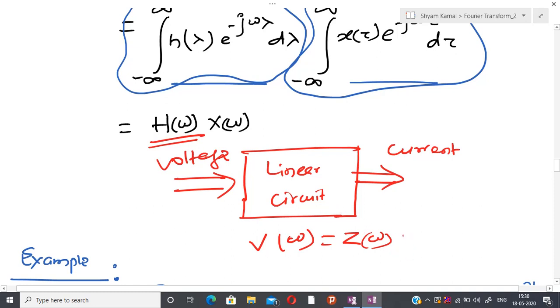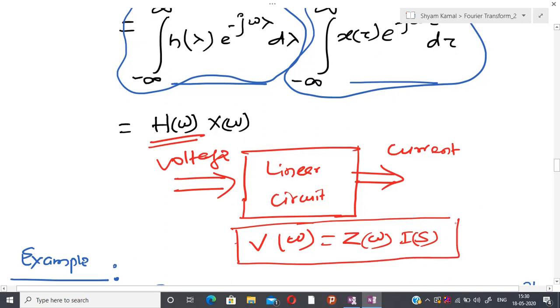So whenever I have any linear circuit, particularly in terms of voltage and current, but suppose you have a general circuit and a voltage of any form, because this transformation is able to handle non-periodic signals also. So you have generalization, and after that you are able to talk about the response of the circuit.